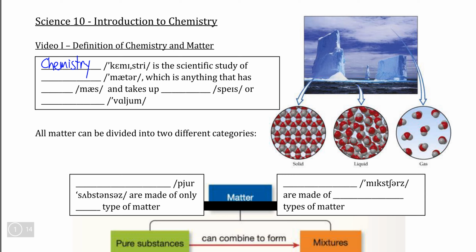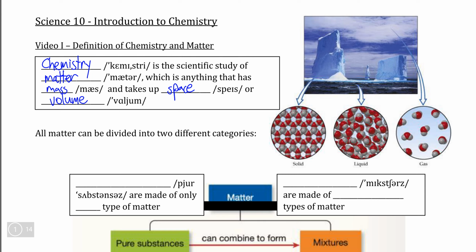For those that are unfamiliar, chemistry is the scientific study of matter, as opposed to physics, which is the scientific study of energy. For those that don't have a good dictionary definition of the word matter, matter is simply everything in the universe that has mass, which means we can measure how heavy it is, and anything that takes up space, also known as volume. So as long as we can weigh whatever the substance is, and as long as that substance takes up 3D space on Earth, that is within the domain of chemistry.